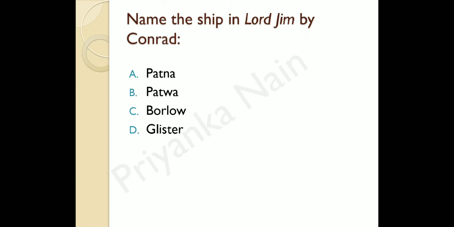The next question is, name of the ship in Lord Jim by Conrad. Here we are talking about Lord Jim, a novel by Joseph Conrad. There is a mention of a ship in it, and we have to name that ship. The options are Patna, Patwa, Bolo, Glister. So we have 4 options and we have to identify the right one, and A is the right answer. Patna is the name of the ship in Lord Jim by Joseph Conrad.